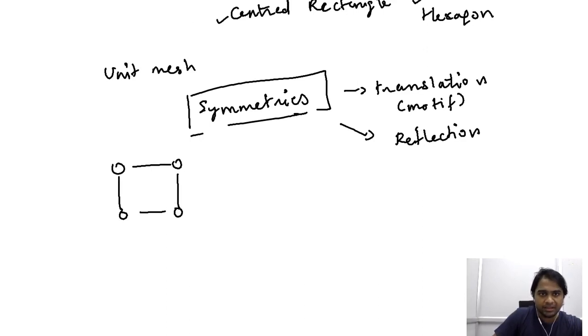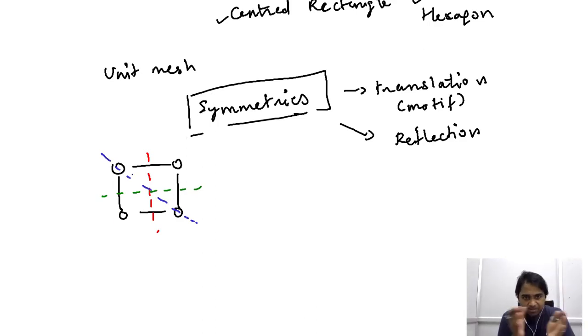Even though in a square mesh, if you place the mirror here, or even if you place the mirror here and also along the diagonals, this region, the region that is split by the placement of the mirror, is the mirror image of the other. So by placing mirrors in 3 different orientations, you were able to create 2 sections that are mirror images of each other. That means we are able to identify the 3 mirror planes